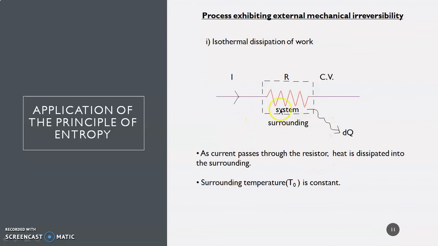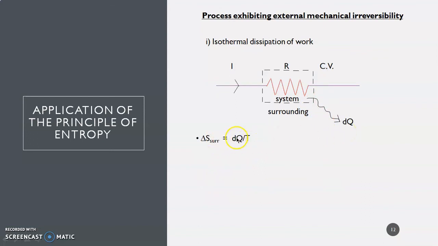Now as current passes through the resistor, heat is dissipated into the surrounding as dq. Now we take the surrounding temperature as T0, which is constant. That is why the process is isothermal, and dissipation of work means that the heat is released into the surrounding. Since heat is added to the surrounding, entropy of the surrounding is dq by T, and dq is positive since it is added. Here, this dq is the time rate, that is, it is the rate of change of entropy. Its unit is kilojoule per Kelvin second.